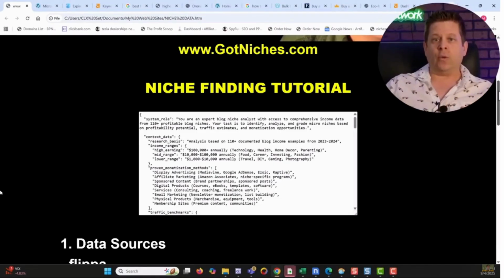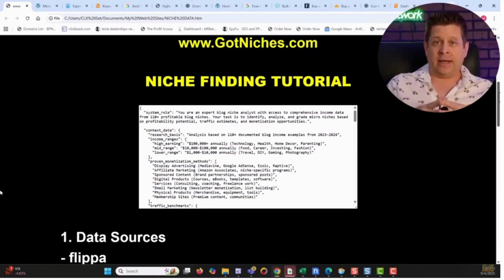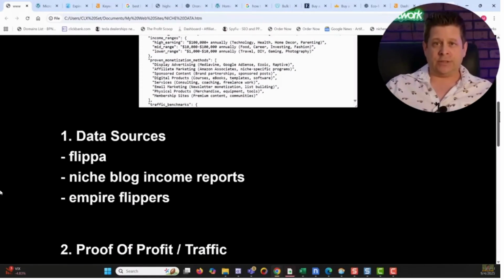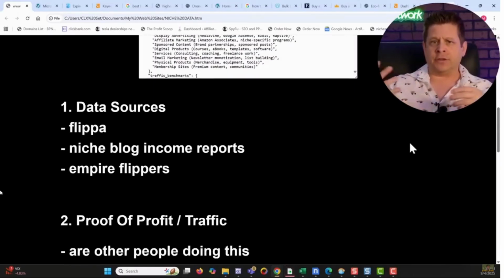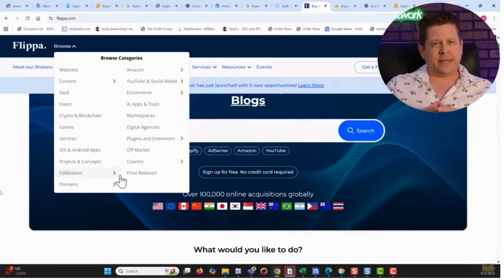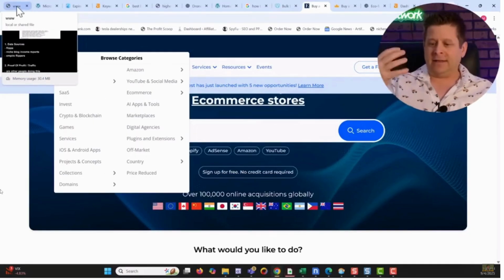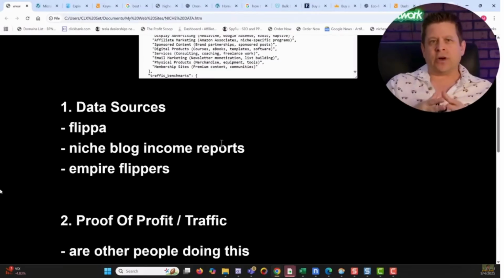Now, the first thing I want to do when it comes to finding niches online is look at the data sources. I want to go out there and look at sites like Flippa and see what types of blogs and offers are out there. Now, remember, a lot of websites like this do not actually vet the blogs and websites, so it's our job to do the due diligence and find out, okay, are they actually getting traffic? Are they making money? We can use tools like SimilarWeb, Ahrefs, SEMrush, or anything else to figure out what the traffic is like, so we can see, okay, yeah, this is actually getting traffic. The amount they're claiming is justified or unjustified.